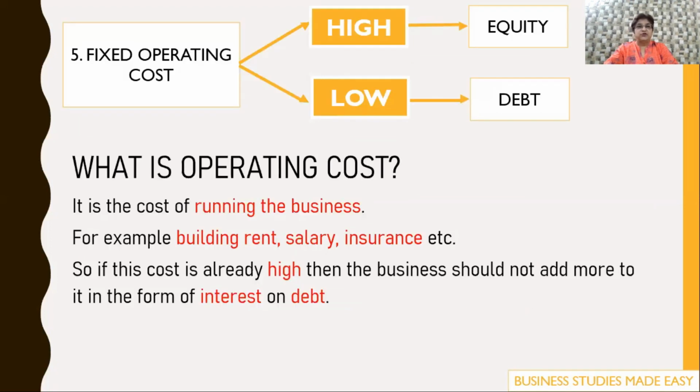Then the fifth point that he has to consider is fixed operating cost. Now, what is operating cost? Operating cost is the cost of running the business.